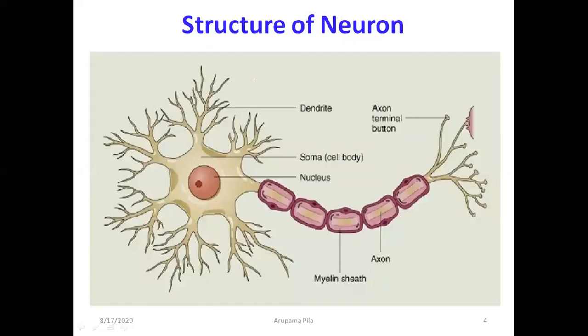Here you can see the structure of a neuron, and it is somewhat similar to the structure of a tree. In a tree there is a trunk, roots, and branches.